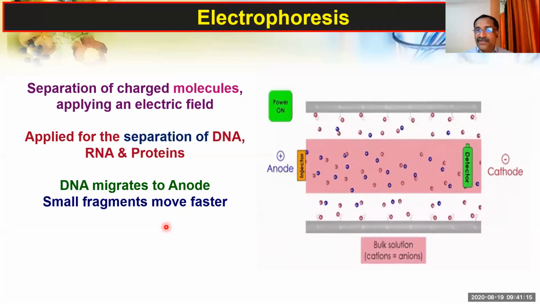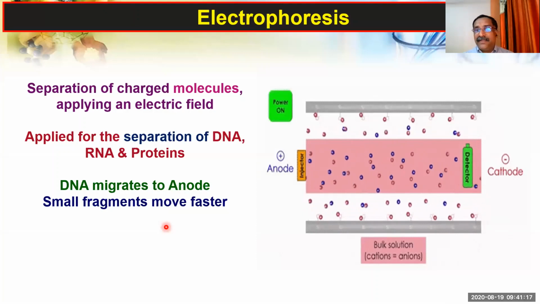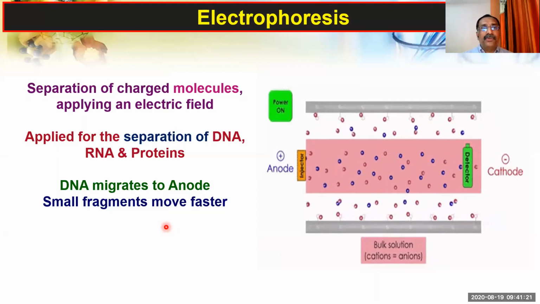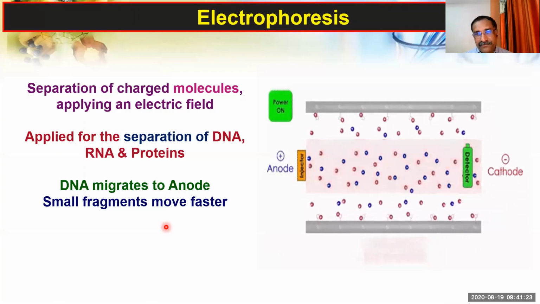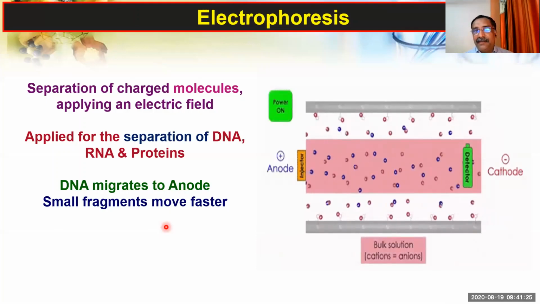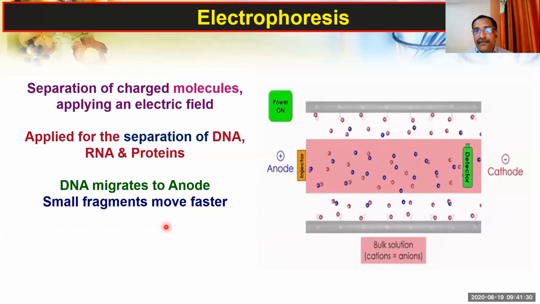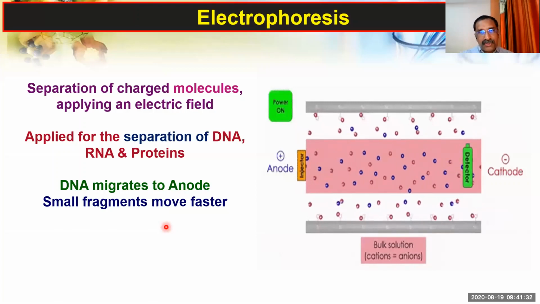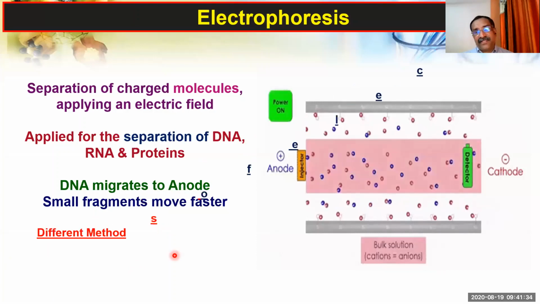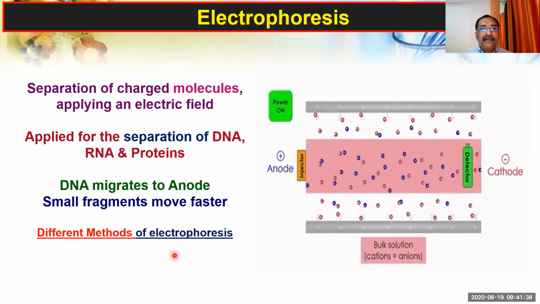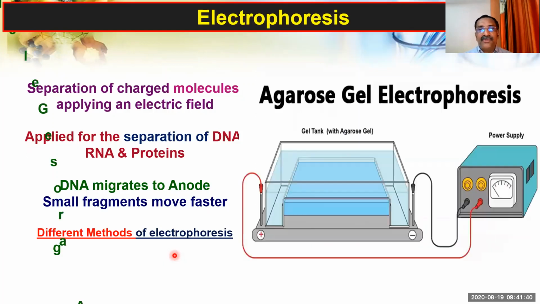So in electrophoresis, this methodology or technology is used for the separation of charged molecules, and this separation can be done by applying an electric field. It can be used for DNA, RNA, and protein separation. And it is of various types. Different methods are there for electrophoresis. Now you just see the name, that's all.